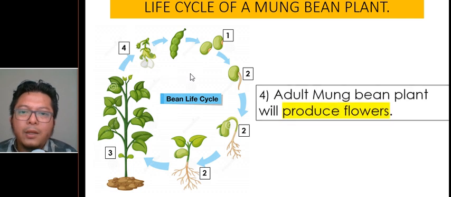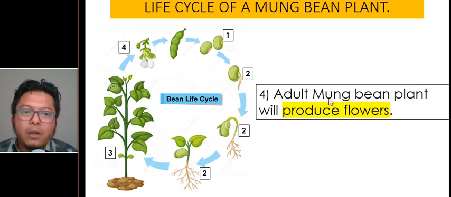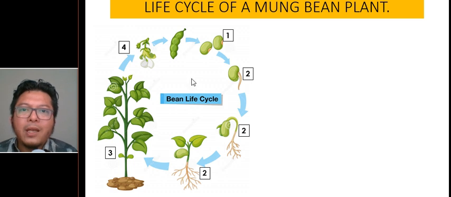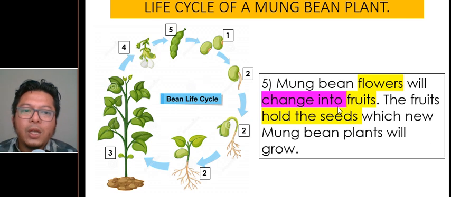and number 4, the adult mung bean plant will produce flowers. When it grows, you will have flowers, and flowers would change into fruits like number 5 here. The fruits hold the seeds from which new mung bean plants will grow. So this is the cycle of a mung bean plant.